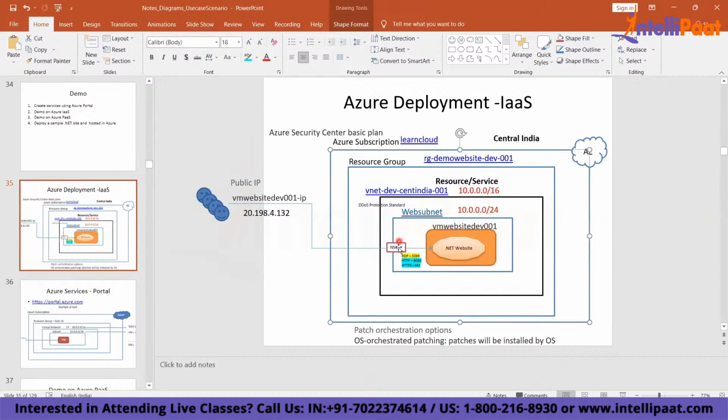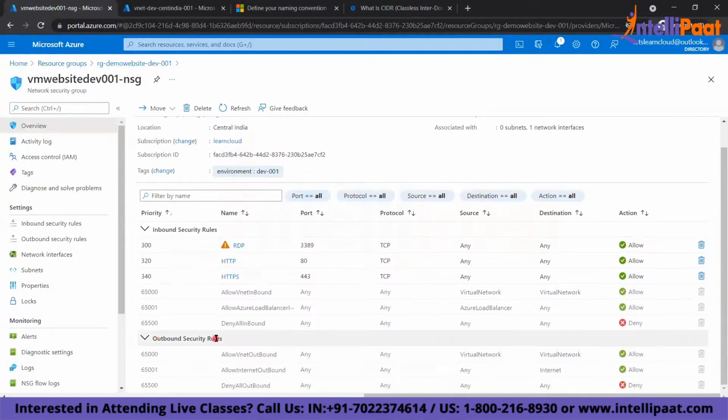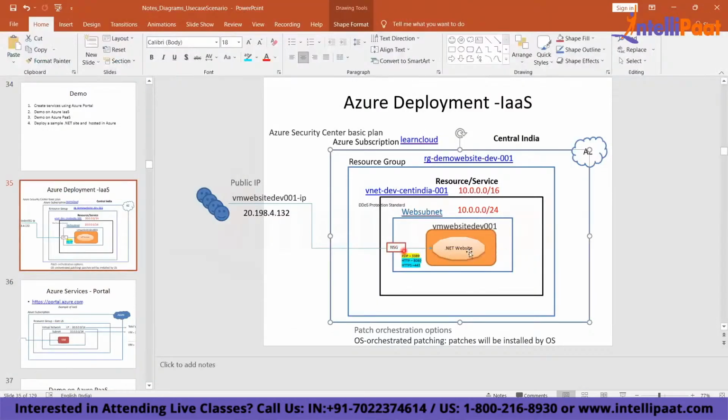So NSG acts like a firewall, right? It is a firewall which will allow or deny the traffic that comes from outside your network into your subnet. So we have opened 3 ports. This is an inbound port. This is my outbound. So anything that goes outside of my VM, that will be outside of the NSG, that is an outbound port. So NSG will protect your subnet and you allow certain ports there, right? Then the public IP you're going to use to connect to the VM over the public internet. So whenever you're going to connect over the internet, you will use this. This is a virtual network, this is a subnet, all these things are done.